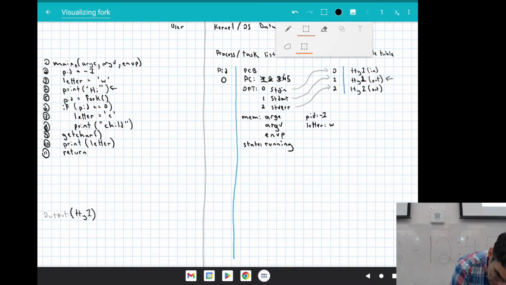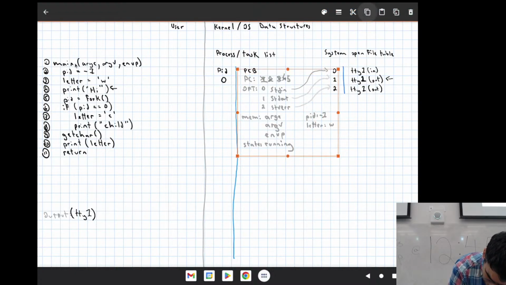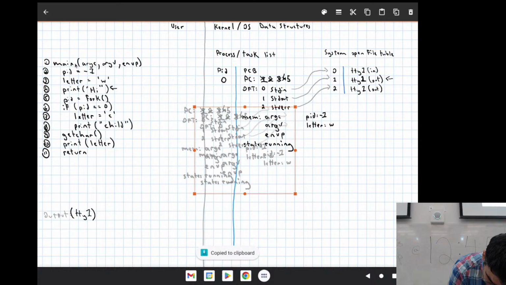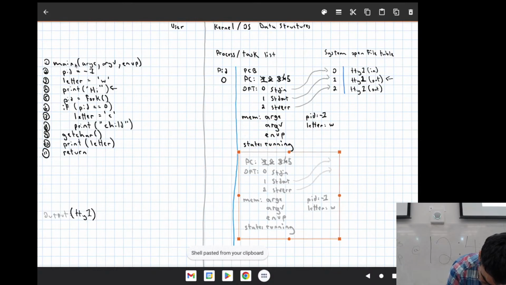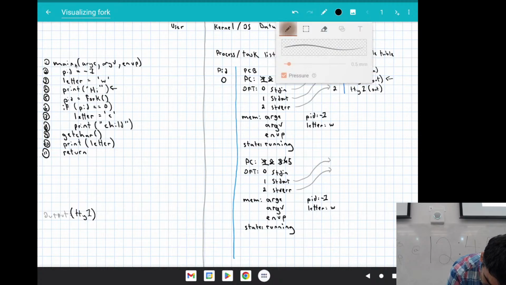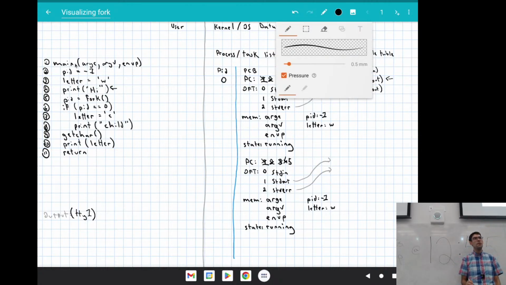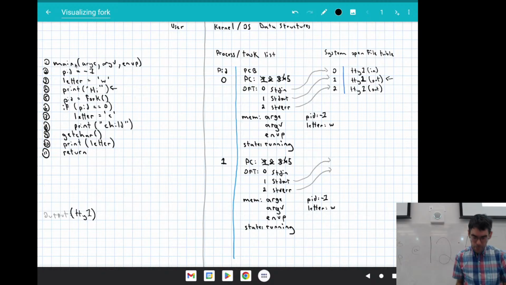So our OS is pretty much going to say, all right, I have the benefit of copy and paste operations here. Our OS is going to be able to say something like, I would like to do a memcpy, for example, of the structure that I've got for this process control block. And what I'm going to get here is a new entry in this process or task list that has entry number 1. This is the new process that I've just created. We're going to be able to set registers, return registers in this case.